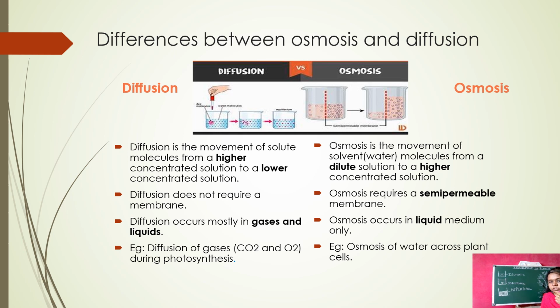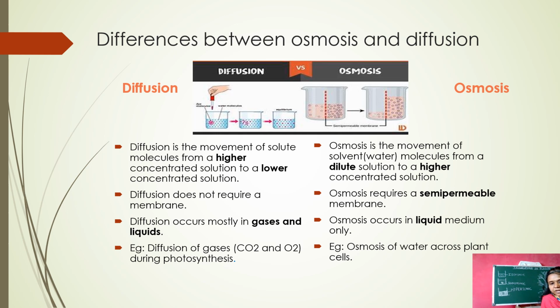But osmosis means the movement of solvent, the water molecules, from a dilute solution to the higher concentration. In diffusion, no membrane is required, but osmosis requires a semi-permeable membrane. Diffusion occurs mostly in gases and liquids, but osmosis occurs only in a liquid medium.